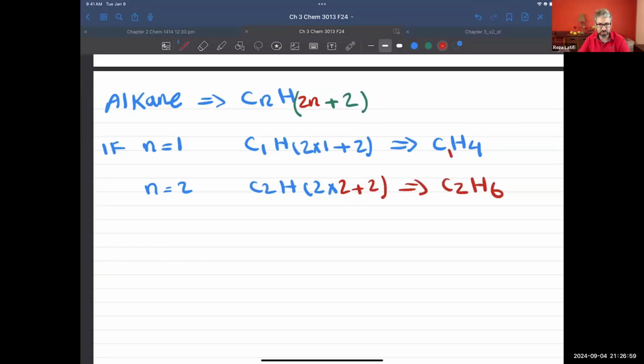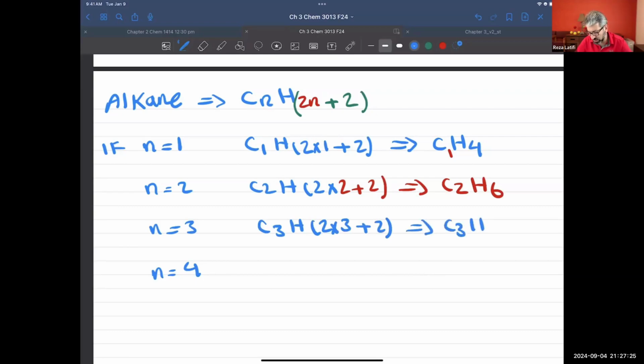So the first one was C1H4. I said there is no need to write 1, but if you write it, that's fine. If you increase this one, for example, to 3 or 4, you will get C3, and H will be 2 multiplied by 3 plus 2, and that's going to give you C3H8. Next, C4H, 2 multiplied by 4 plus 2, and that's going to give me C4H10.